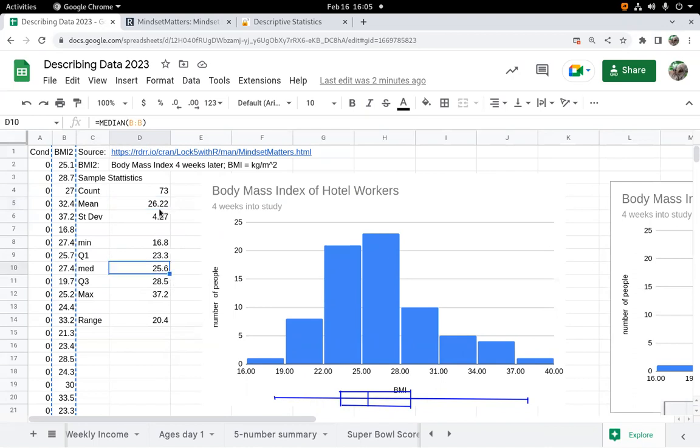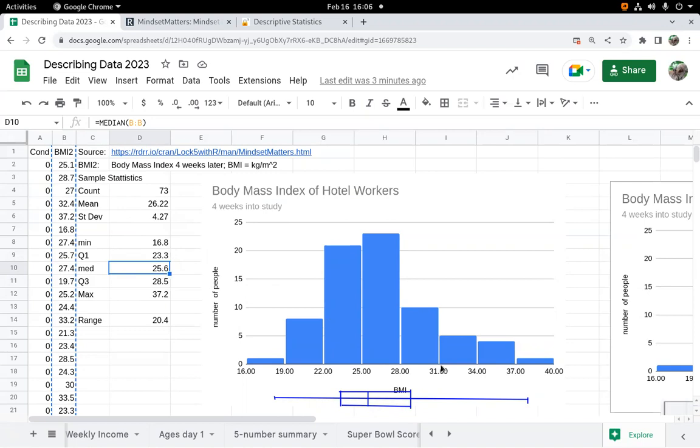Now, what does it mean that the median was lower than the mean? What it means is there was at least one person in the study with a higher BMI than most people, that's dragging the mean away from the median, right? Again, think about that. The median just says, hey, there's 73 numbers. The middle number is about 25. Now, the middle number doesn't care who's at the upper end or the lower end.